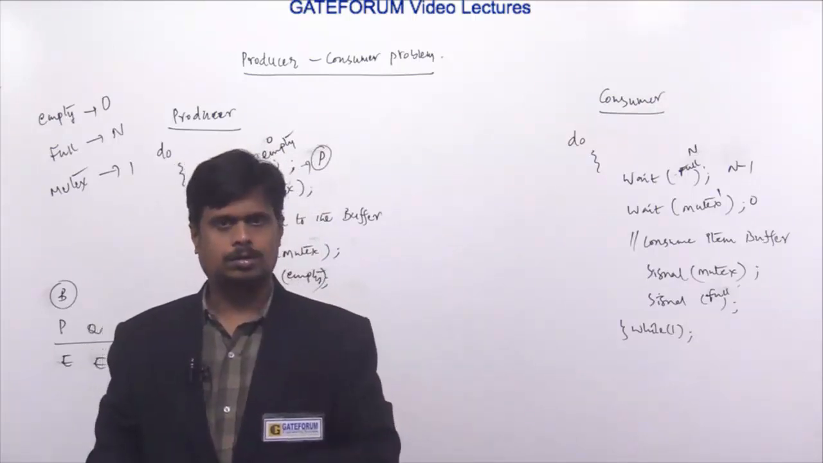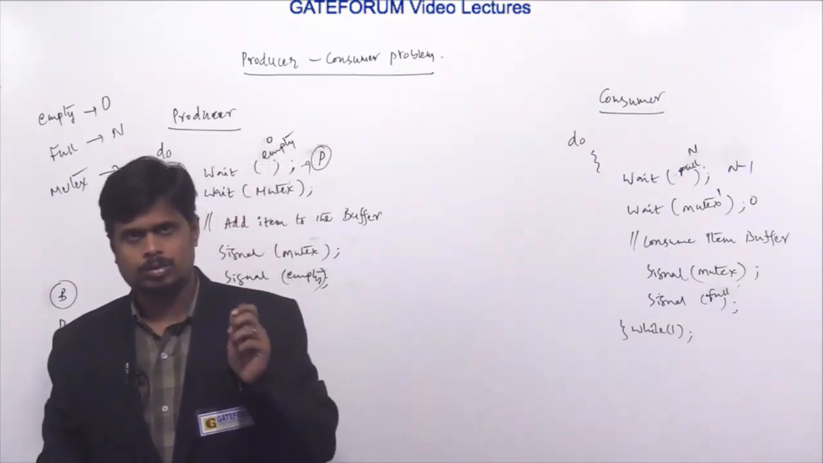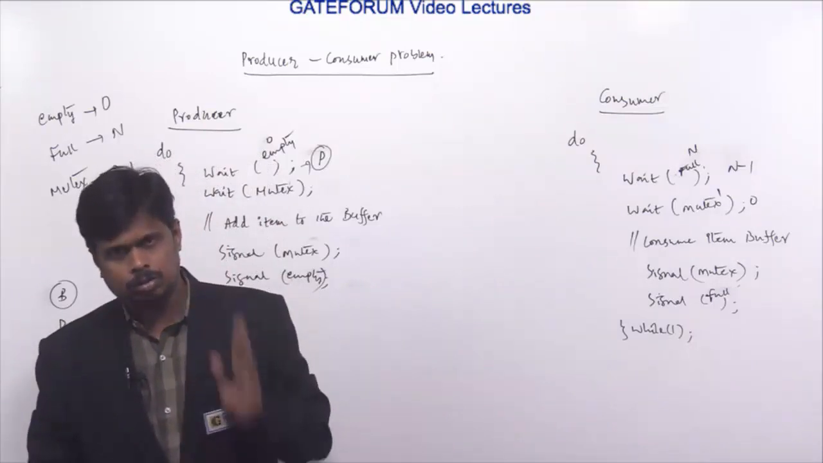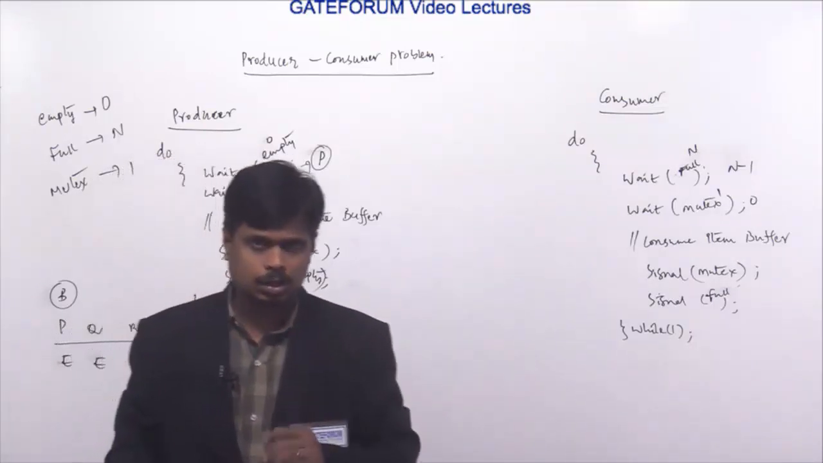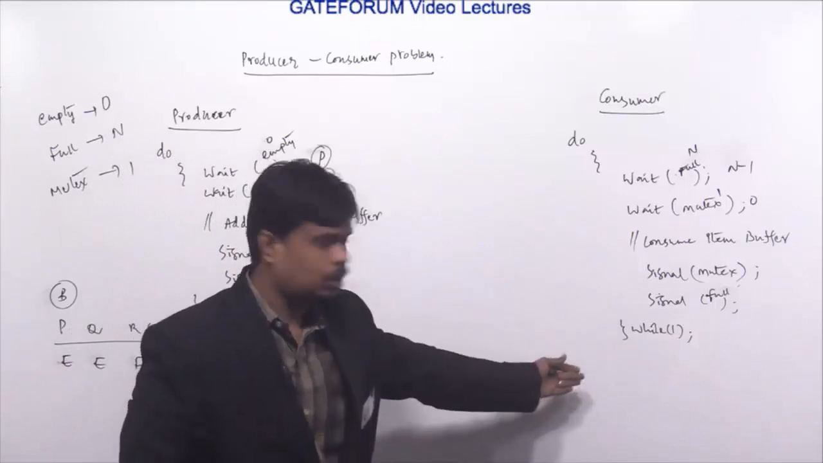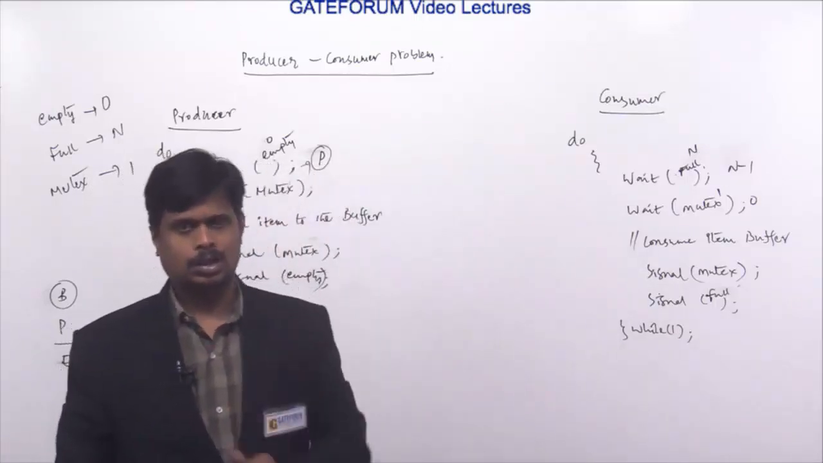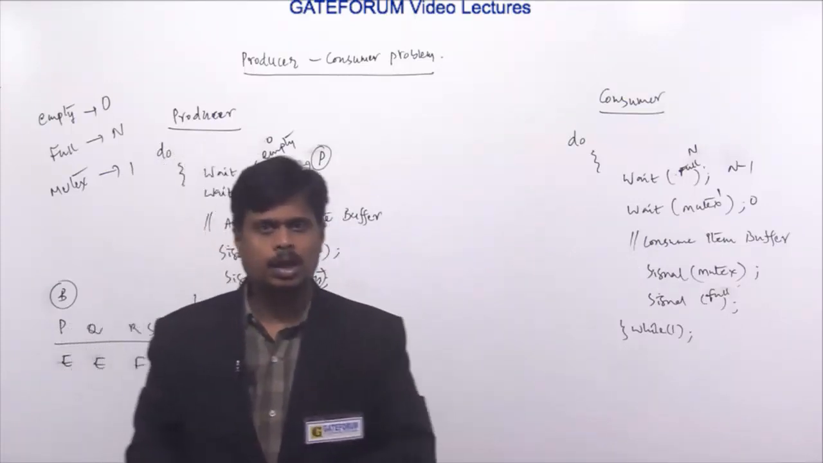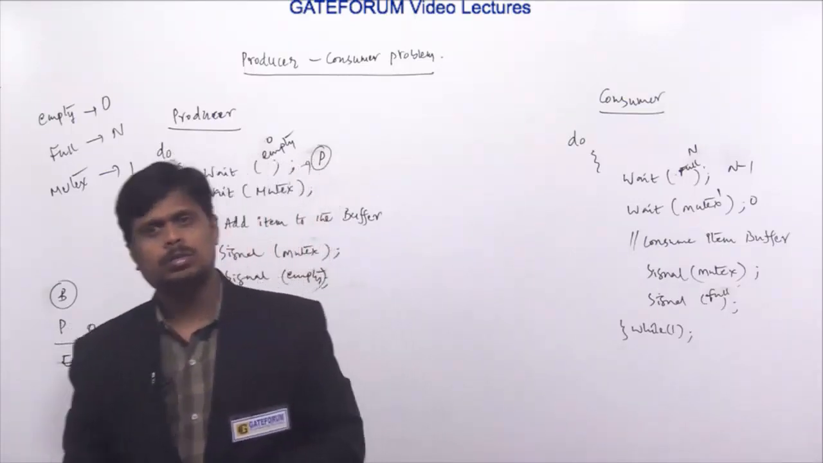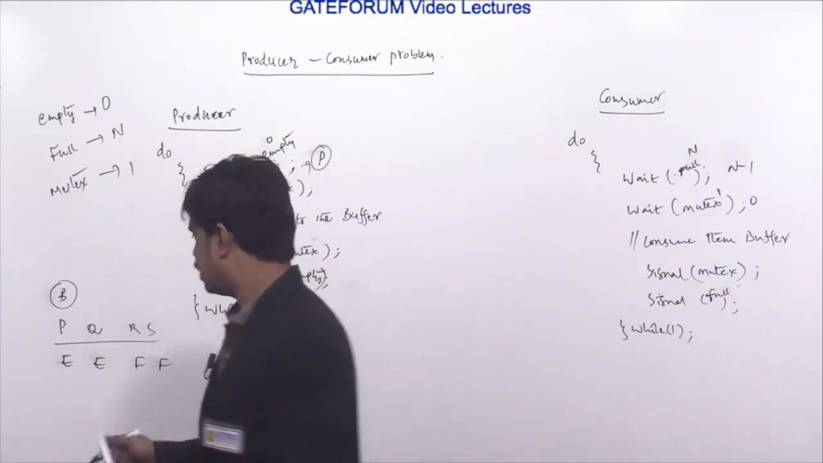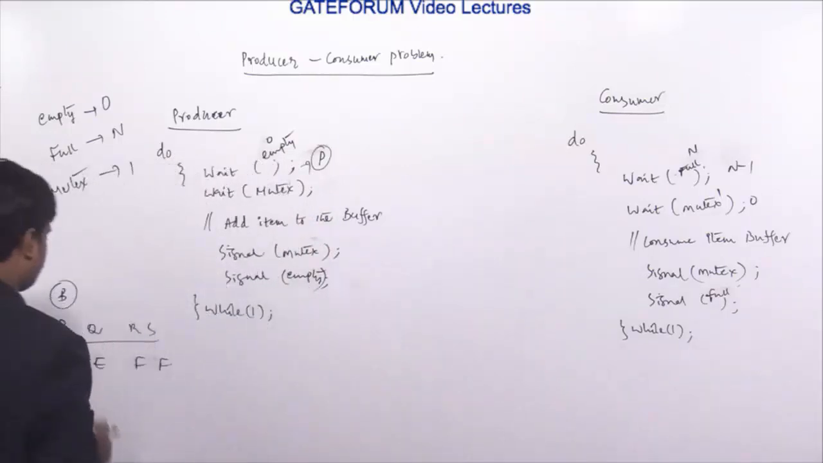is wrong. According to the producer consumer problem statement, the consumer is not allowed to consume an item from the buffer when the buffer is empty. But according to this code, the consumer is able to consume an item from the buffer when the buffer is empty. So hence, option B is violating the producer consumer problem statement. So option B is also not the answer for this question.